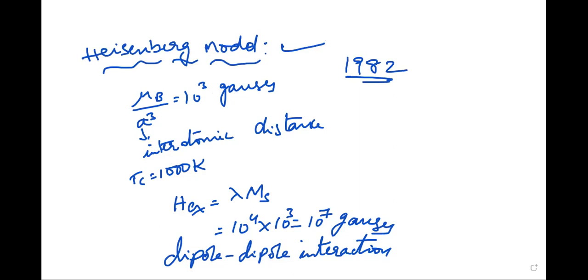This is the exchange interaction between electron spin interaction.